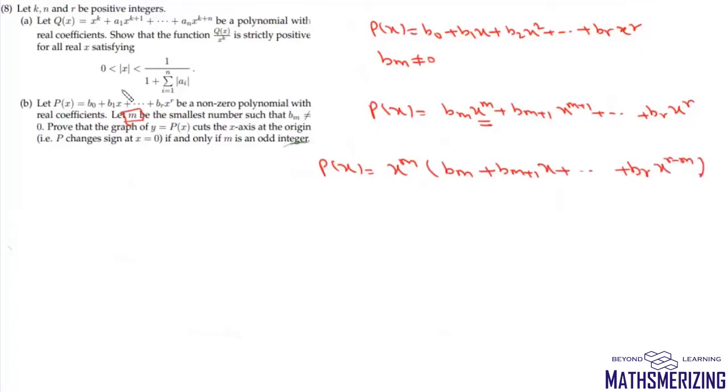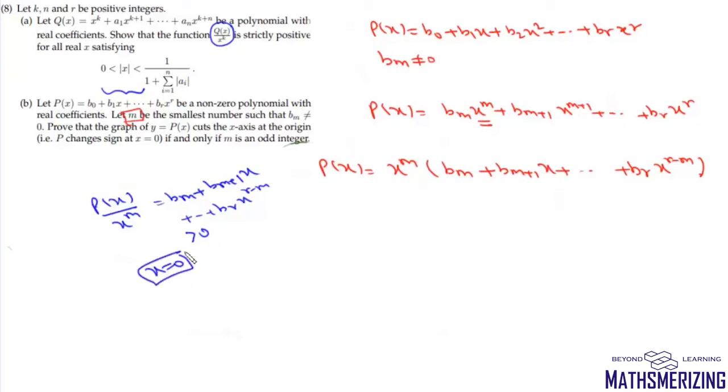Then the first part we have already proved that if x lies between 0 and 1, then Q(x) upon x to the power k is strictly positive. So it simply means P(x) upon x to the power m, which is Bm plus Bm plus 1 x plus Br x to the power r minus m, this expression is positive in the neighborhood of x equals 0.